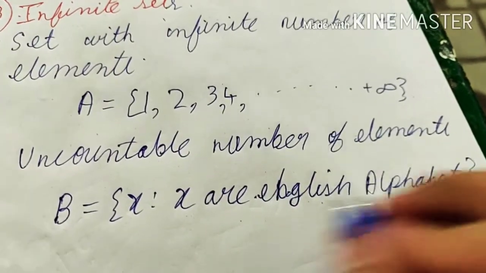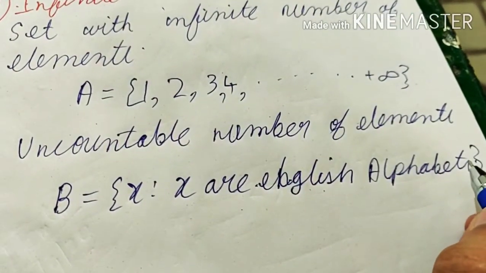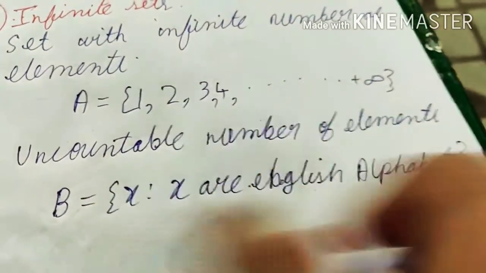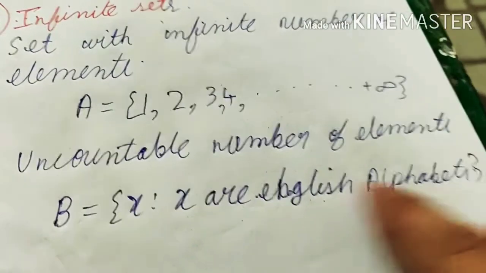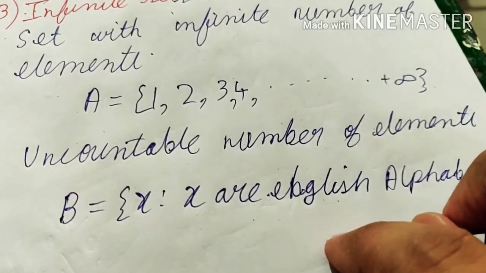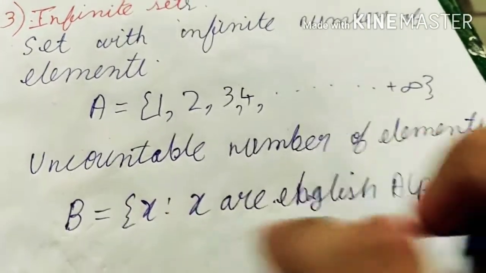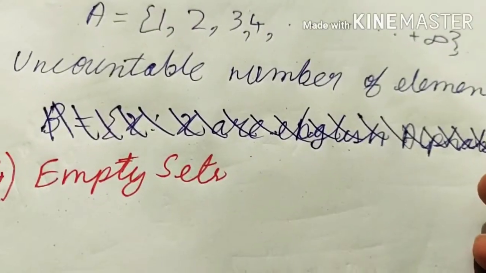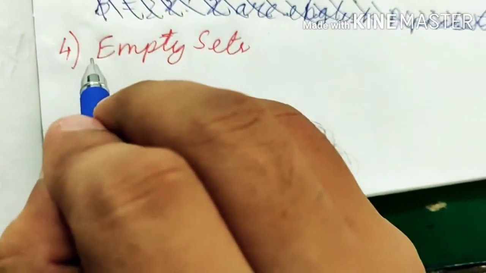This has 26 elements, that is A, B, C, D, E, F, G, H up to Z. So this is a finite set. It has a number of elements in it. Okay, this is a finite set. Got my point?